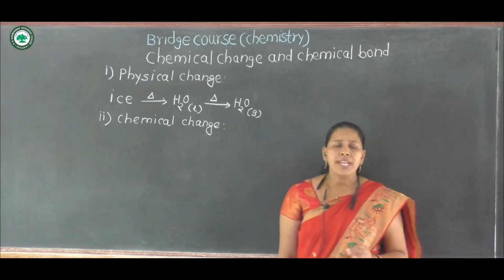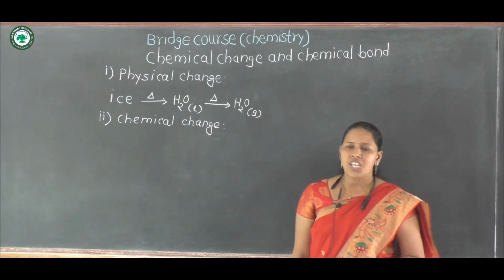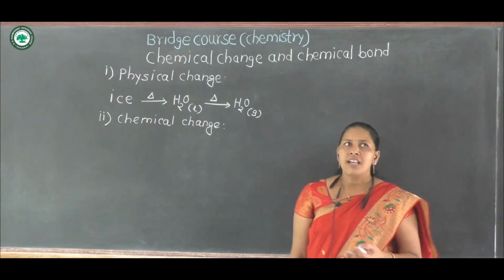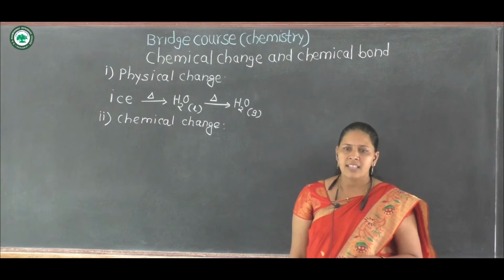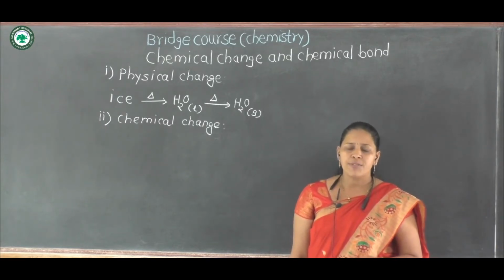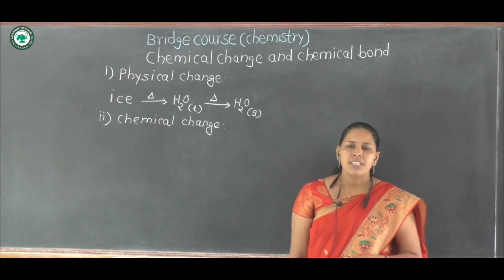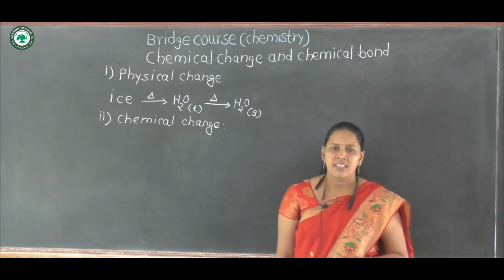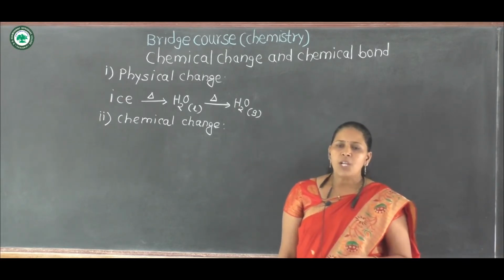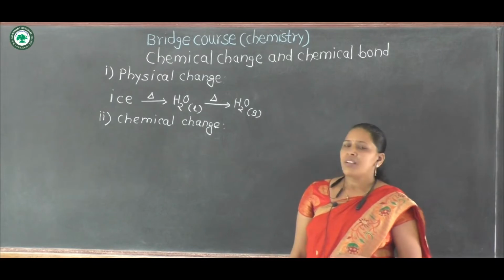There are many examples of chemical change. First example is ripening of mango, then ripening of banana, then formation of curd from milk. It is also a chemical change. Then rusting of iron. These examples are very well known to you.